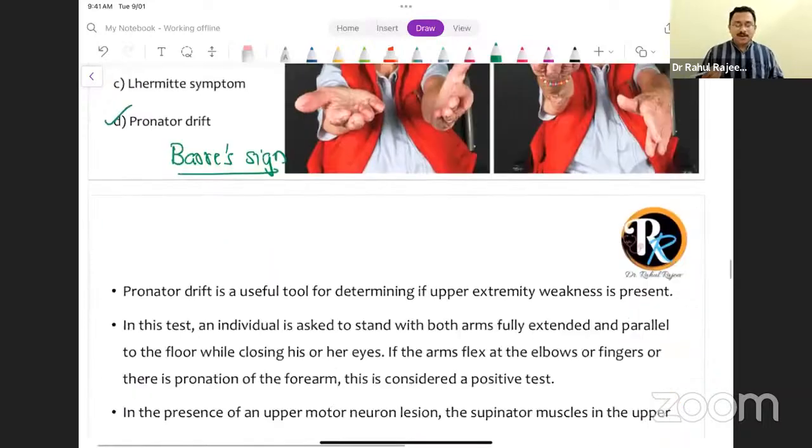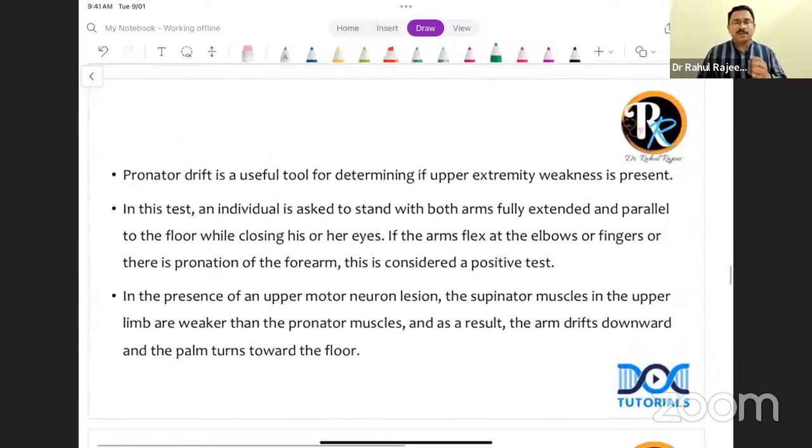So remember, what is the utility of the pronator drift test? It is used for detecting any subtle weakness of upper limbs. See, if you have a patient with severe weakness of one side of the body, is there any use of doing this pronator drift? There is no use. There is no use of demonstrating this Barre's sign. It's only when the patient has subtle weakness and you've got a doubt, I think there is a weakness, that is when you will do this test.